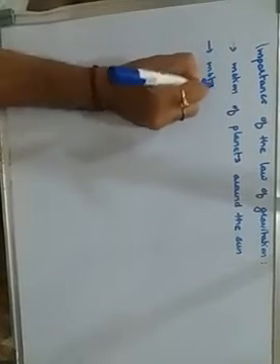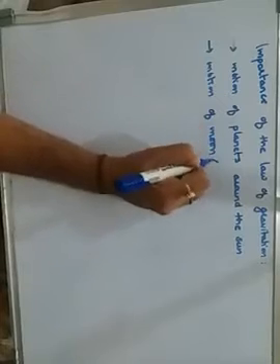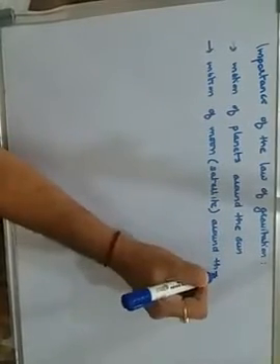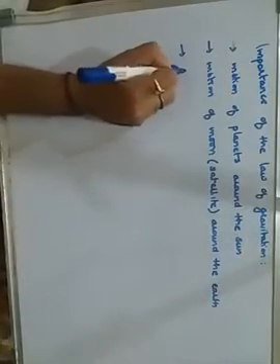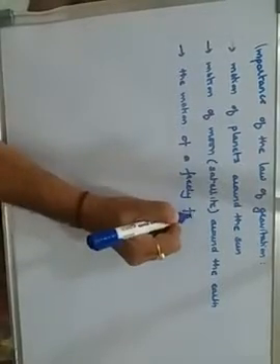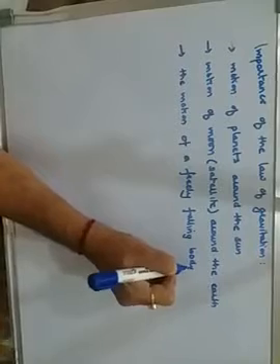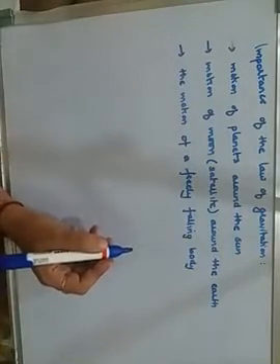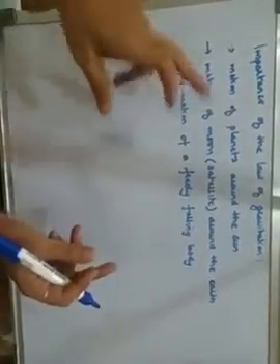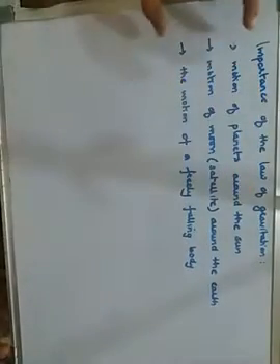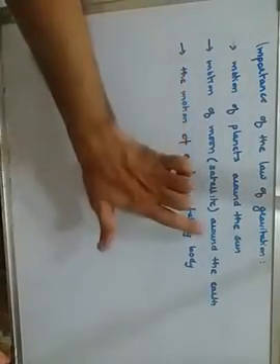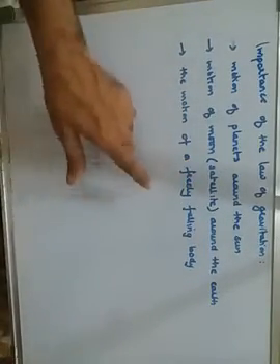Secondly, the motion of the moon or any other satellite around the earth, or the motion of a freely falling body. When a body is falling freely, the velocity goes on increasing, and for bodies falling from a greater height, such as meteors, asteroids, or other heavenly bodies, again we use Newton's law of gravitation. So the importance of the law of gravitation is in these conditions: the motion of any planet around the sun, the motion of the moon or any other satellite around the earth, or the motion of a freely falling body.